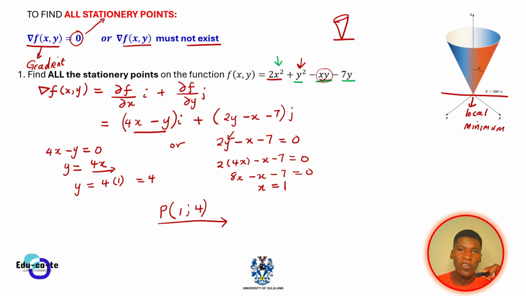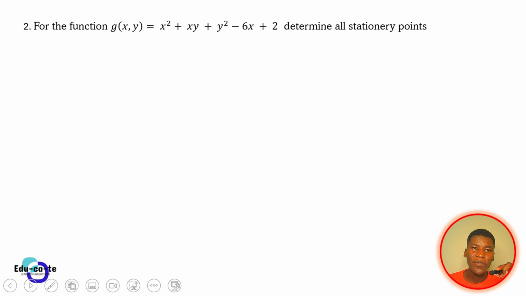We're still going to do a video on how to determine that. But basically, to find a stationary point, you just need to equate the partial derivatives to 0. Let us try to do the same thing here for the function g at xy, given by x squared plus xy plus y squared minus 6x plus 2. So now the question says determine all the stationary points.